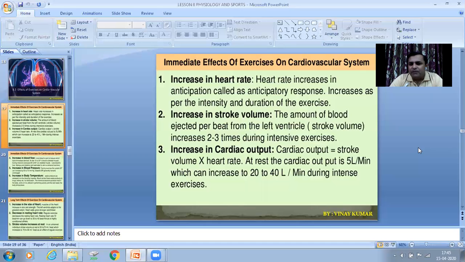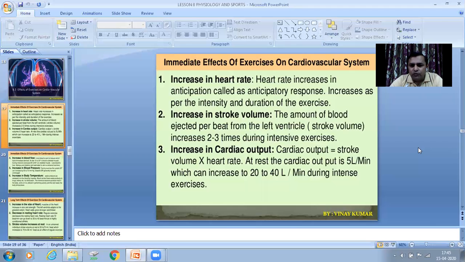So when a person is involved in exercise, his or her heart rate increases, but that is for the time being. When the exercise is over, or a person is in the rest position, the heart rate automatically comes down. Next point is increase in stroke volume. Stroke volume is the amount of blood pumped by the heart in a single contraction or a single beat.